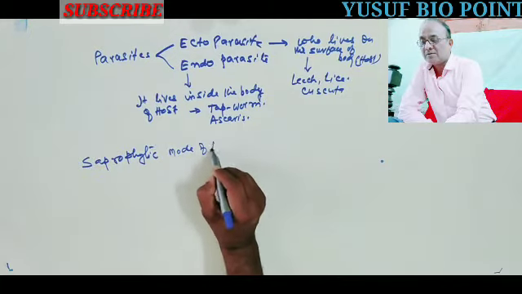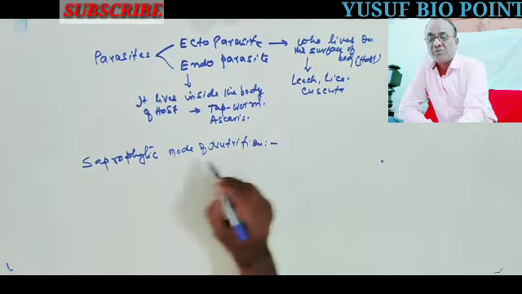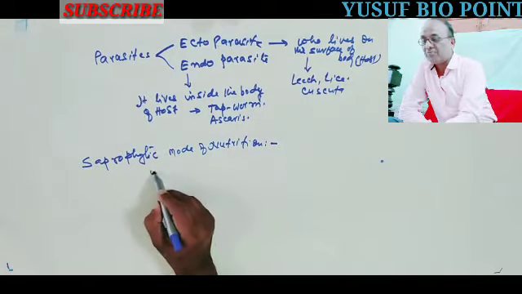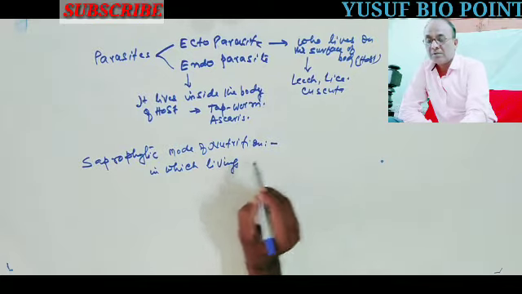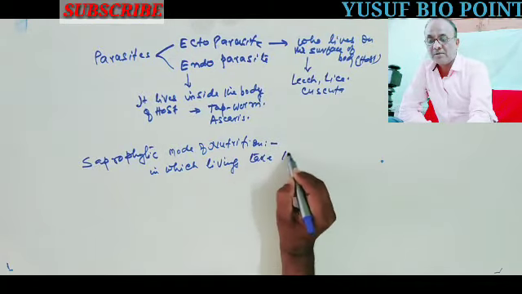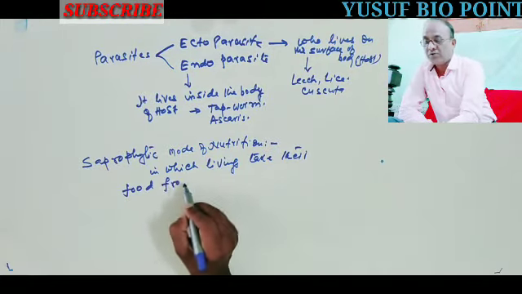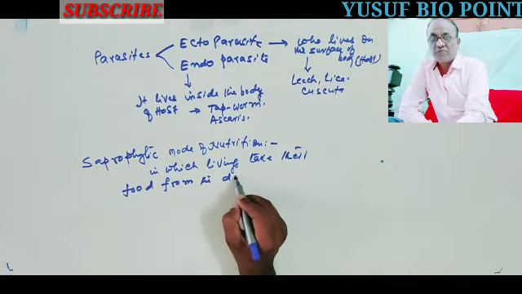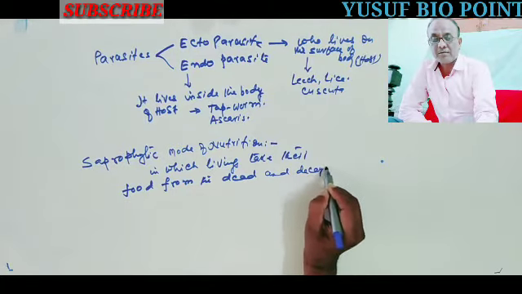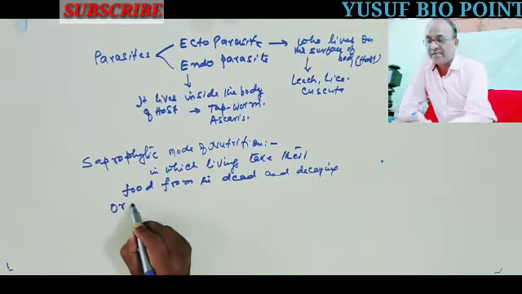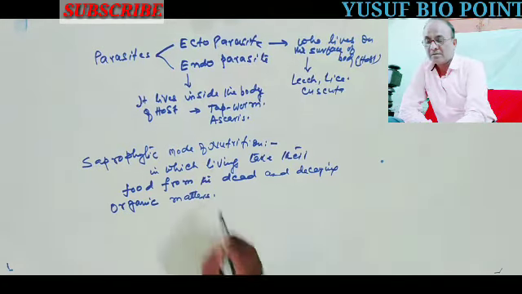Now the next one is saprophytic mode of nutrition. In such type of nutrition, livings take their food from the dead and decaying organic matters.